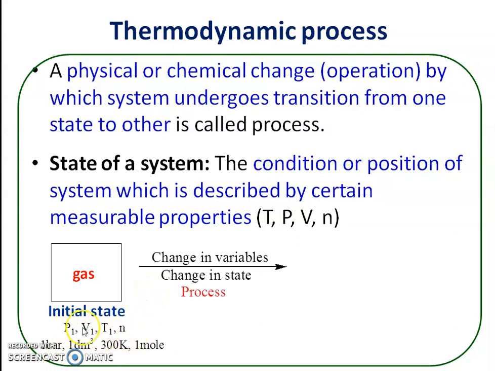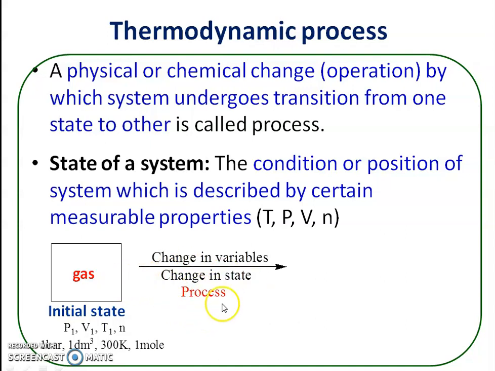Now suppose some variables are changed. Suppose the volume of this gas is reduced. Suppose the gas is compressed, and when you compress the gas, during the compression process there is a change in state. No longer will the gas remain in the initial state during the compression process, and there is a change in variables. Slowly there is a reduction in volume, and as the volume reduces there is a simultaneous increase in pressure, because pressure and volume are in inverse proportion.